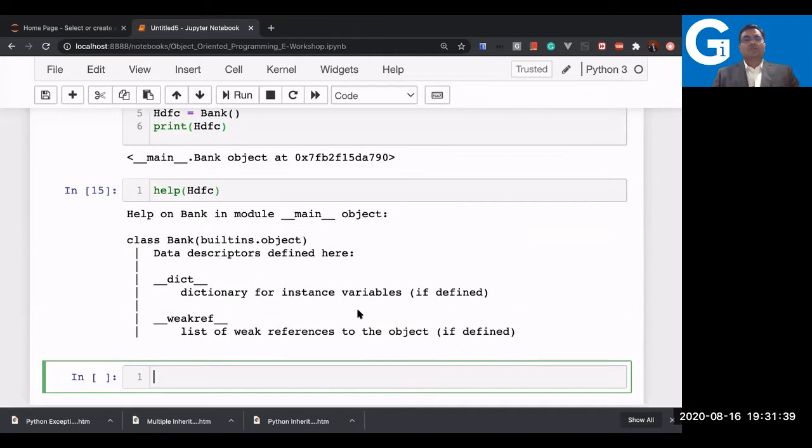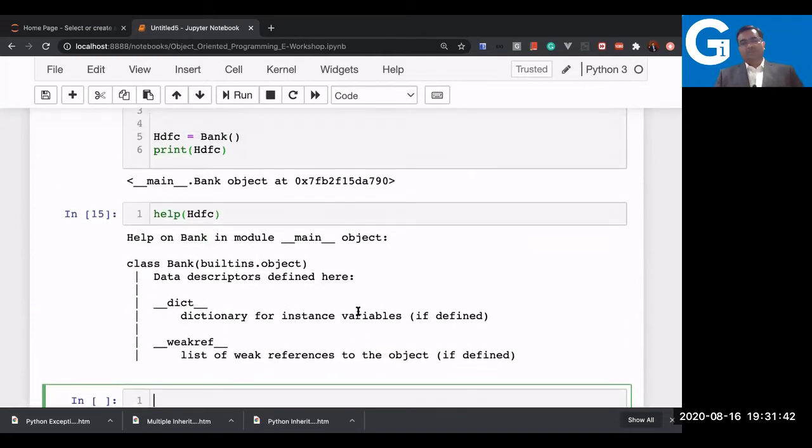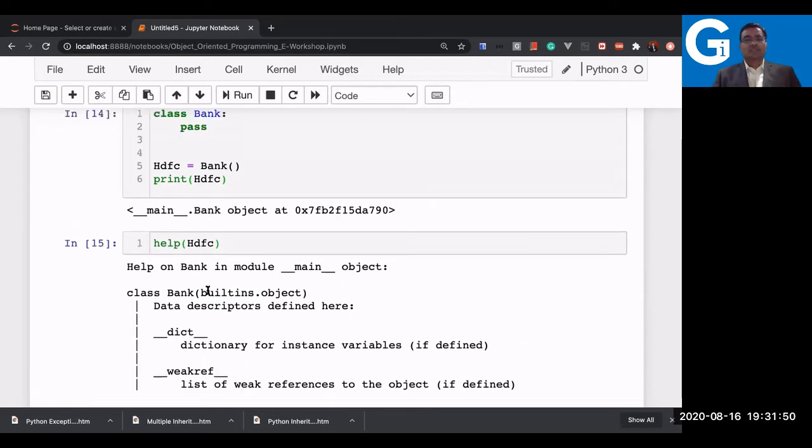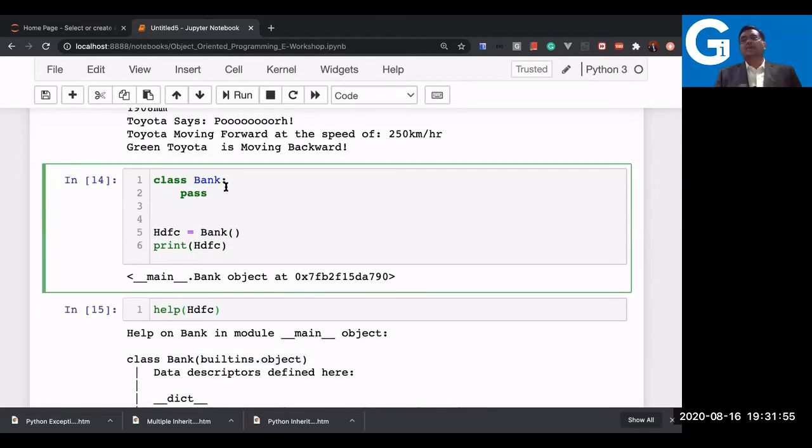And it shows that there are already certain methods defined, and the bank is inheriting one class called object class by default. So here you can see there is a built-in dot object. Although I did not write it, in Python 3 you can see by default it is inheriting certain features now. So when you're writing your own class, it is again like overriding the existing class itself. And that's why the class is also object now.